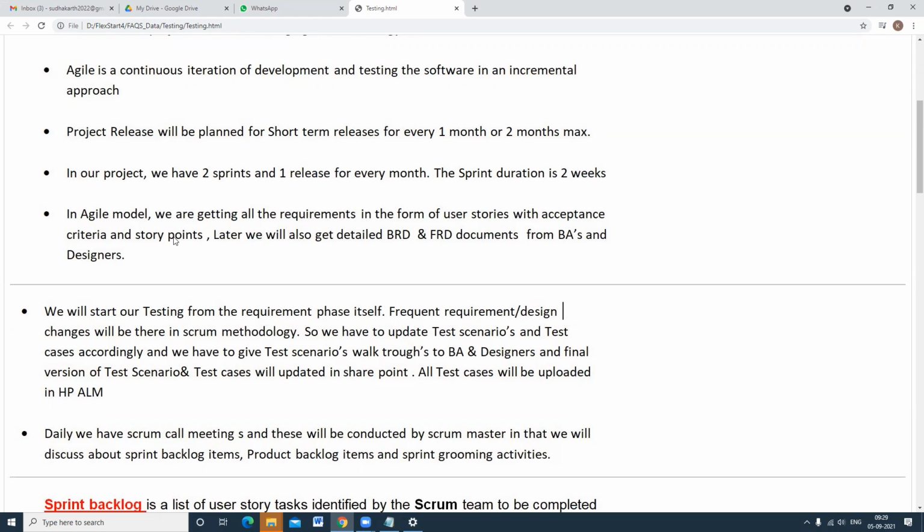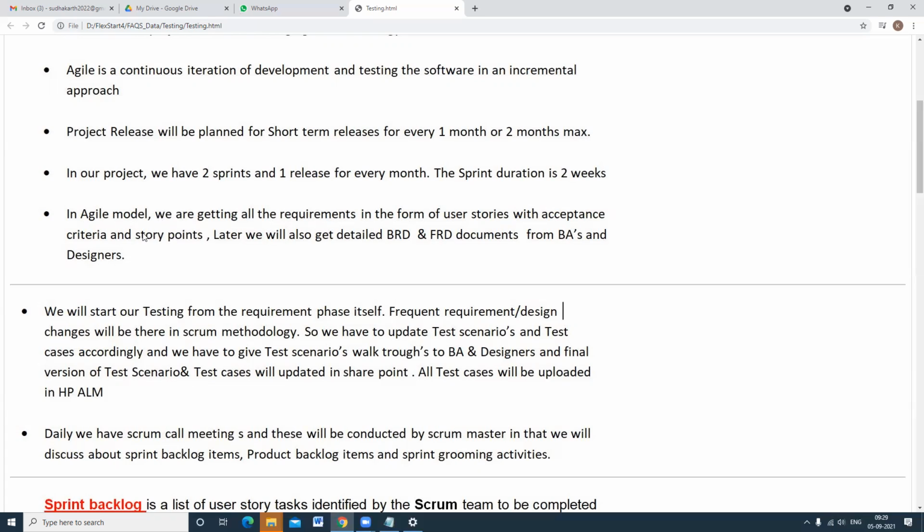He will give the bullet points: after clicking this button, it has to navigate to this page, and the user should get the account creation successfully completed. He will make clear what is supposed to work. That is called acceptance criteria. In terms of functionality, what is the objective, what output has to come, he will make everything very clear.